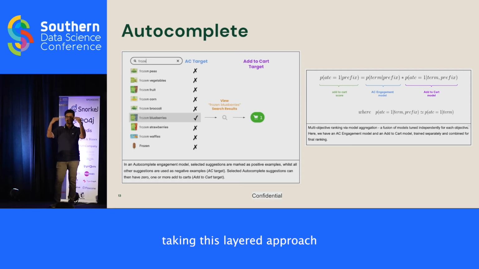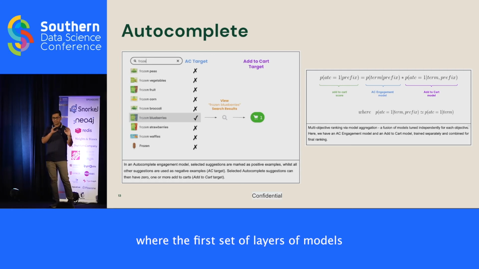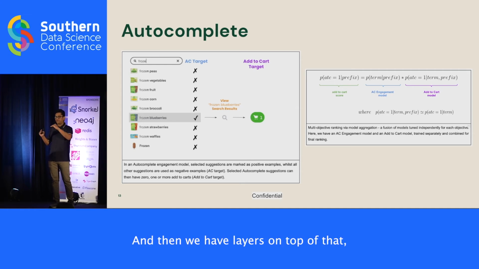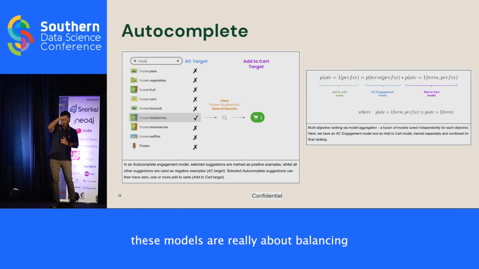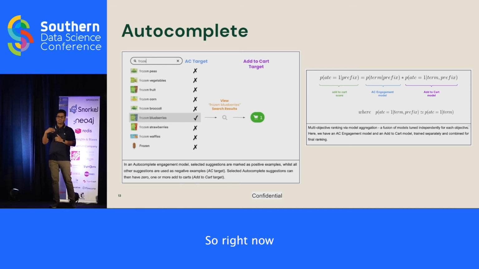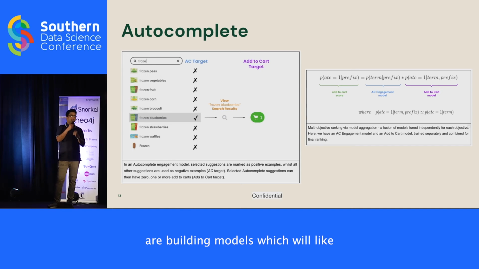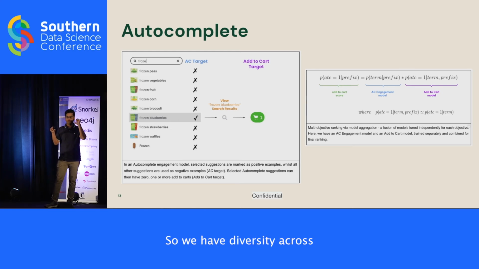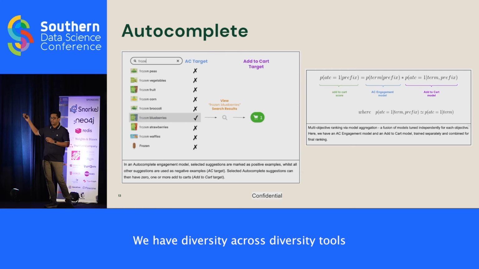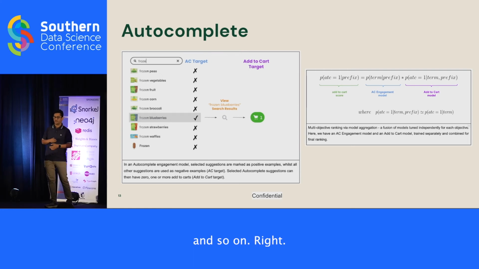So we started taking this layered approach, where the first set of layers of models are about different objectives, and then we have layers on top of that, which are about balancing all of these objectives. Right now we are building models which will make sure that there is enough diversity across all of these objectives. So we have diversity across making search more efficient, diversity across making more money, diversity across diversity itself, and so on.